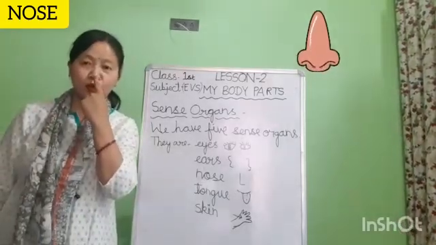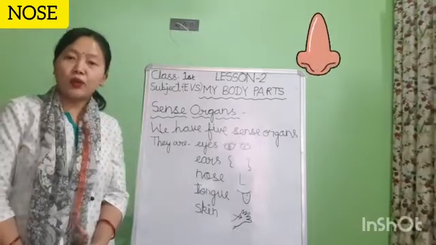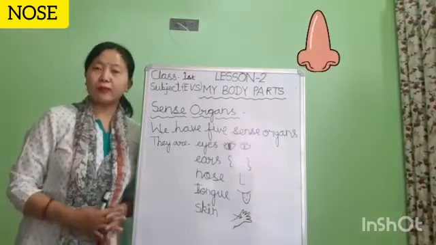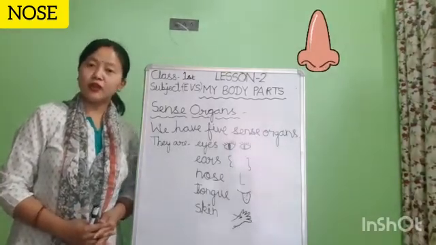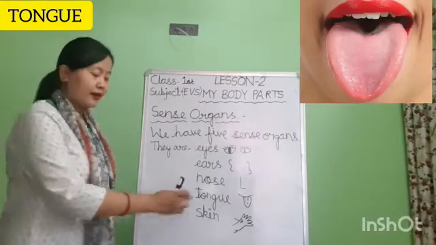This is our nose. Children, we smell with our nose. Our nose helps us to smell things. So children, we breathe and smell with our nose. Okay? Children, next sense organ is tongue.